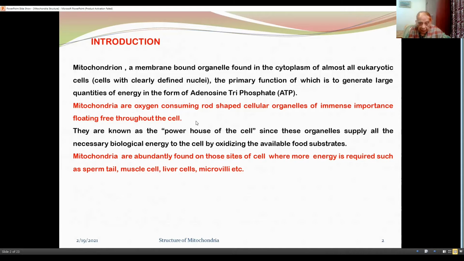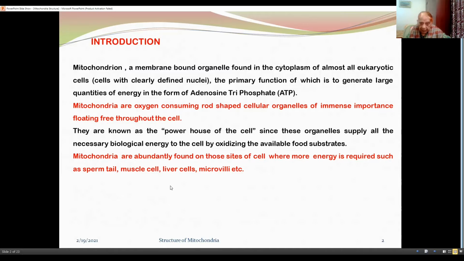Mitochondria are oxygen-consuming, rod-shaped organelles of immense importance, floating free throughout the cell. They are known as the powerhouse of the cell, since these organelles supply all the necessary biological energy to the cell by oxidizing the available food substrates.